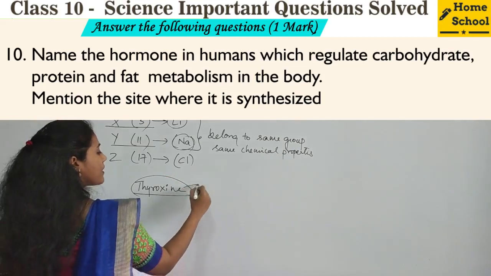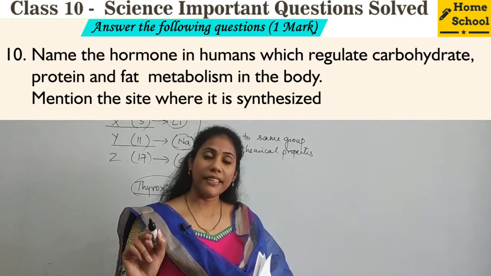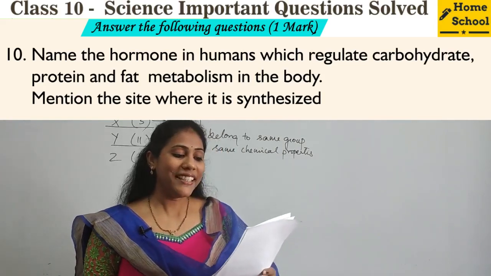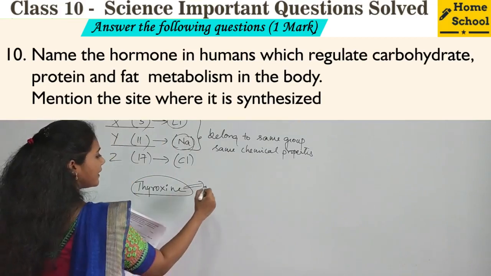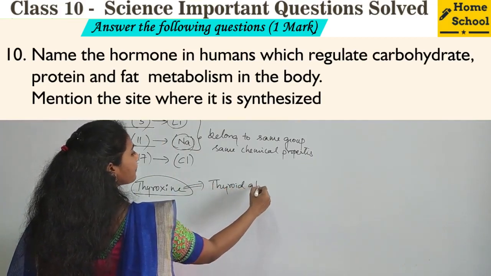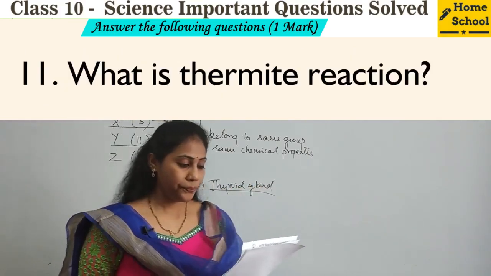So thyroxine hormone is the one which regulates carbohydrate, protein and fat metabolism. And mention the site where it is synthesized. It is synthesized in thyroid gland, isn't it? So this must be your answer.